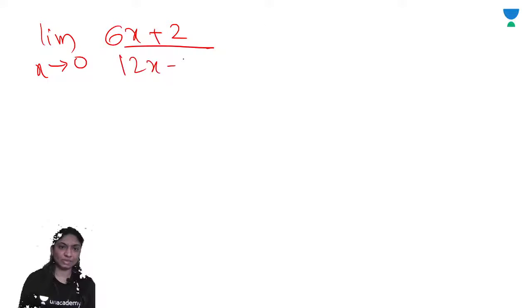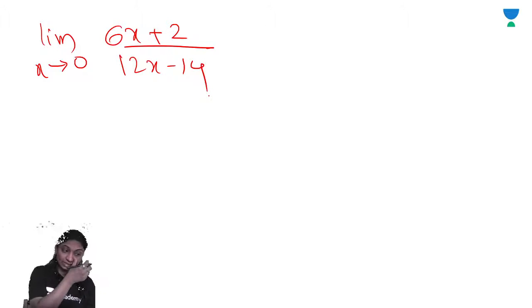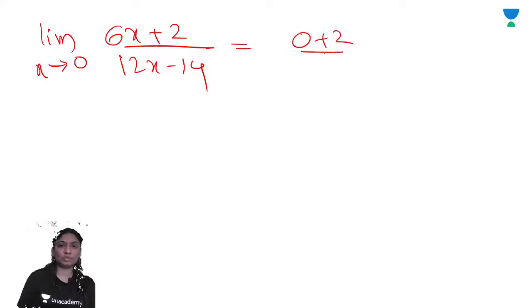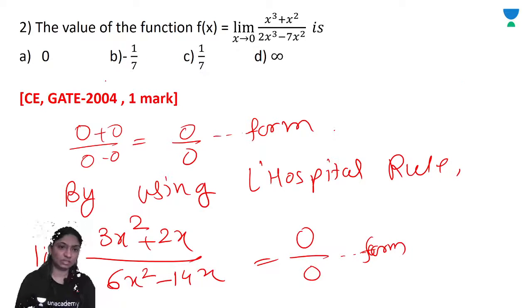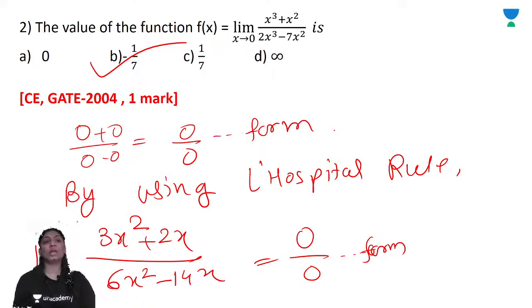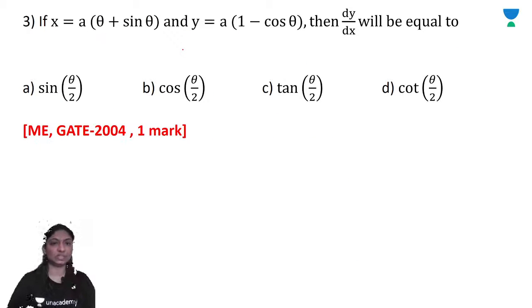Now substitute the limit: 0 plus 2 upon 0 minus 14, that is 2 by minus 14, which means 1 upon minus 7. Correct option is B. It's a very simple question asked in civil engineering GATE 2004 for 1 mark. Once you know the L'Hospital rule, it is easy to find out.